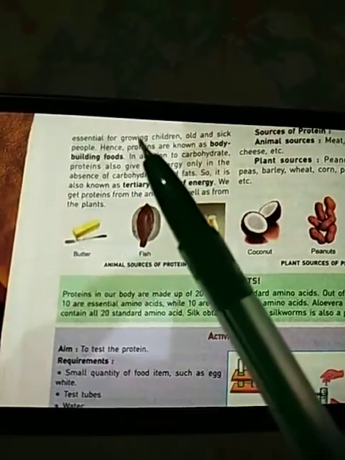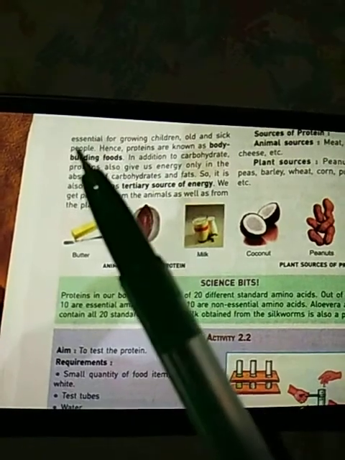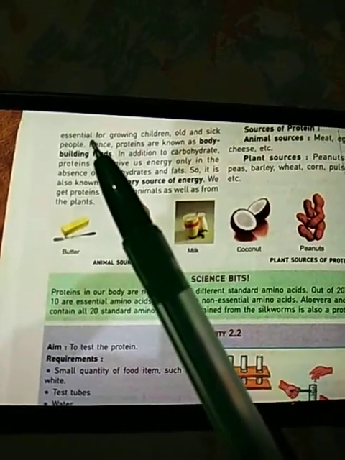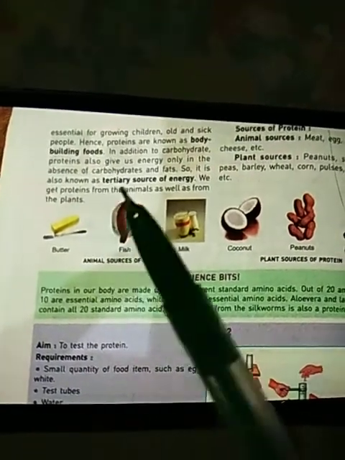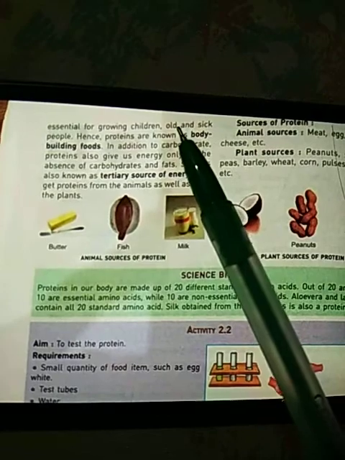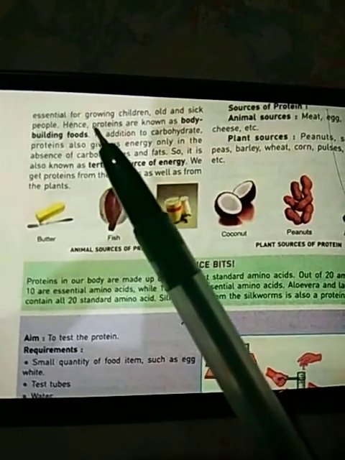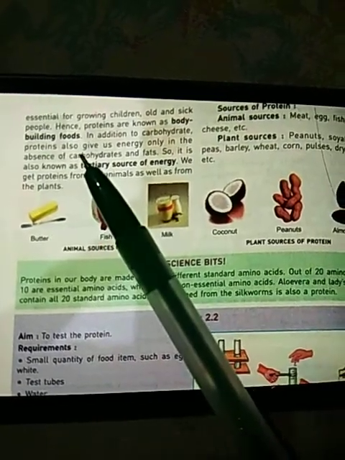As I have said, growing children require food items rich in proteins so that they could attain a good average height. It is also essential for old and sick people to get quick recovery. Hence, proteins are known as bodybuilding foods.